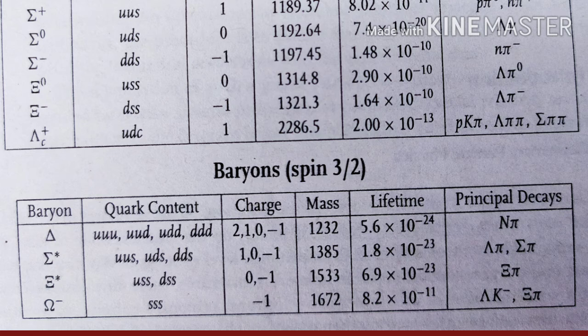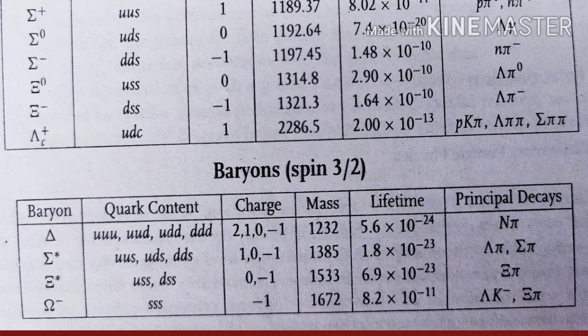Now friends, I want to draw your attention to one very important question. In the segment of spin 1/2 baryons there is a particle sigma plus, and it has the quark composition UUS. In the segment of spin 3/2 baryons there is sigma star plus, and that has the quark composition of UUS. So the quark compositions are the same, but sigma plus and sigma star plus are different particles.